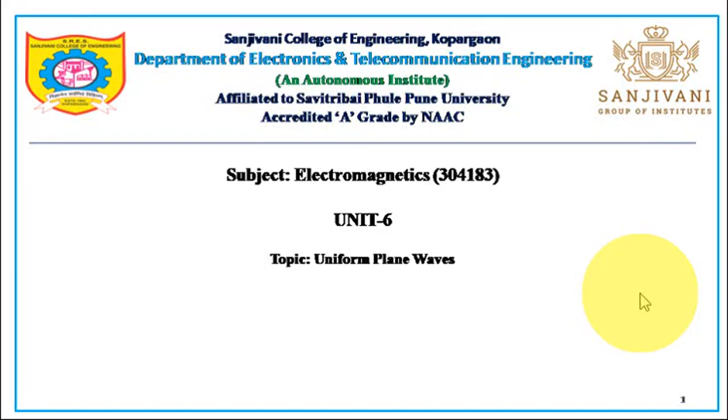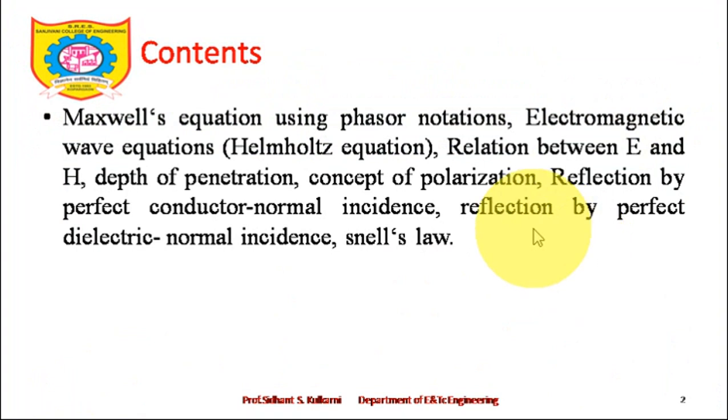Welcome back, friends. In the previous lecture, we talked about wave polarization. It's time to discuss the next point of the topic. The next point of the topic is reflection of the plane wave by a conductor at normal incidence. Okay, so it's simply reflection of the uniform plane wave at normal incidence.